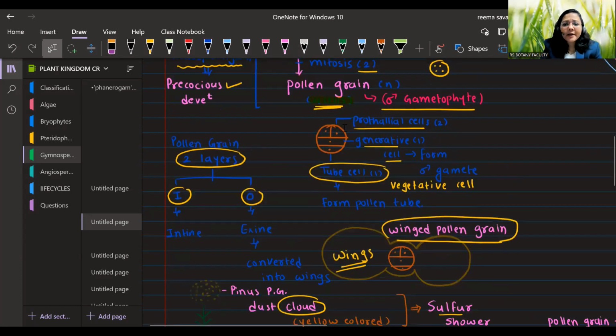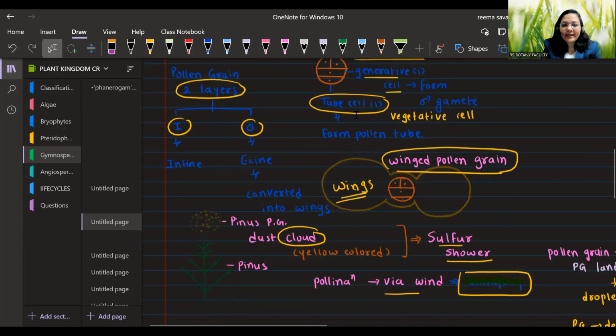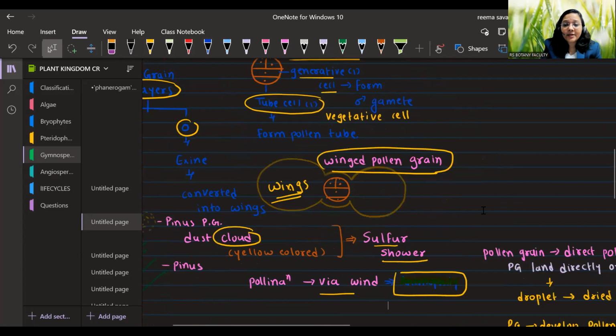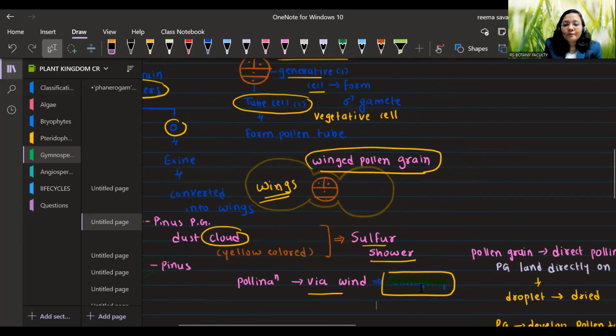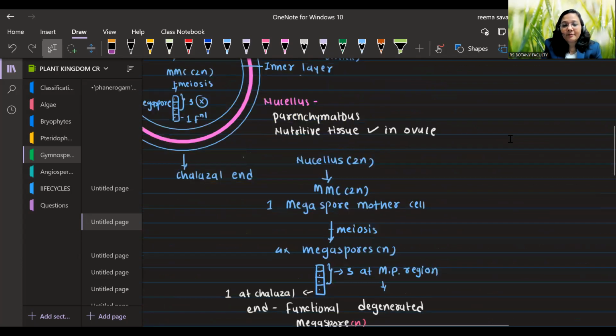Here the pollen grain will have 4 cells, whereas in angiosperm we will study that the pollen grain has 2 or 3 cells. So gymnosperms have more cells in the male gametophyte, that is the pollen grain. The pollen grain of Pinus has 2 layers: one is intine, pectocellulosic, and the exine layer is converted into wing. So winged pollen grains are present in Pinus, and they show pollination via wind. So it is anemophily.